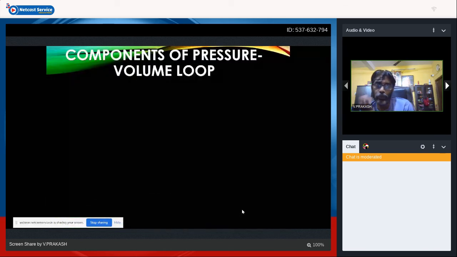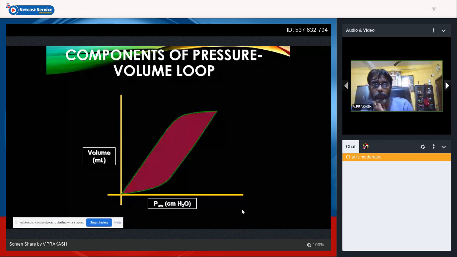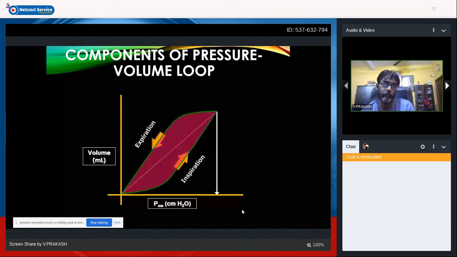In pressure-volume loops, the pressure is plotted on the x-axis and the volume is plotted on the y-axis. As you raise the pressure along the x-axis, for example let us take the points as 1, 2, 3, 4, 5, up to 5 we can see only a small change in volume for the change in pressure.